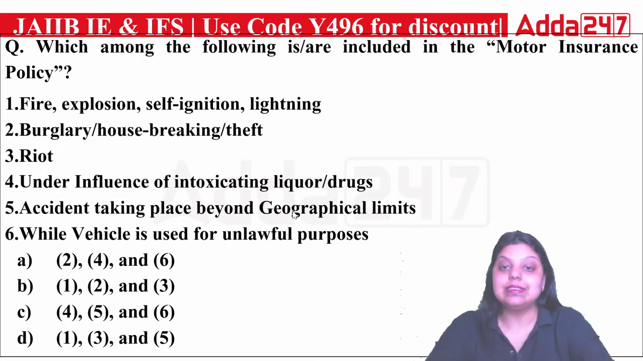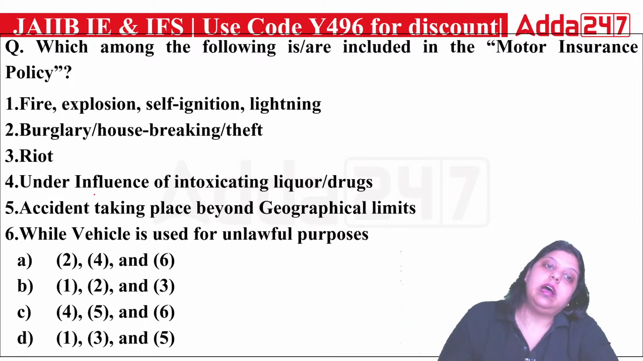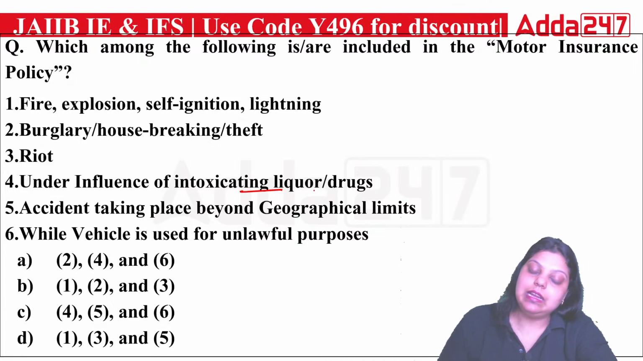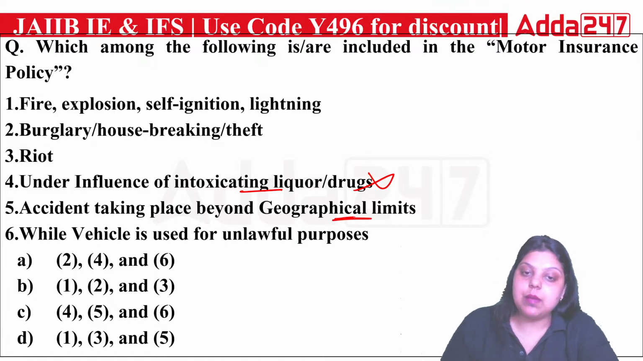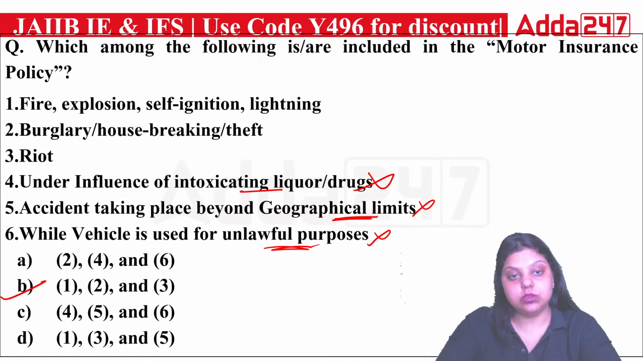Okay, so the right answer here is under influence of intoxicating liquor and drugs. If a person gets into an accident, then it is not recoverable. It's not covered under the insurance policy. Accident happened beyond the geographical limit, not covered. If you were using your vehicle for unlawful purposes, not covered. It means only first, second and third are covered. So the right answer will be option B.